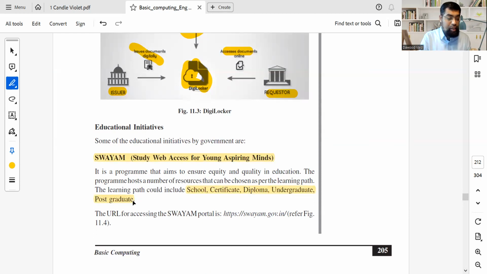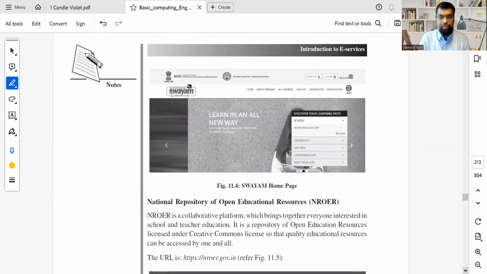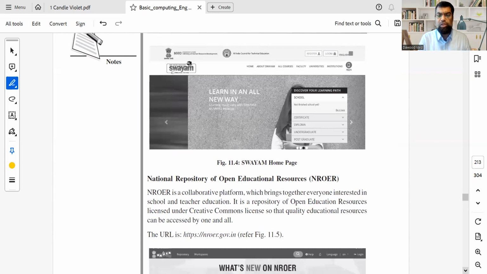It's an app that you can learn all of this. So this is again government.in. So Swayam, so remember, study web, young aspiring minds. It's not difficult to remember if you get it right. These are portals that you can log in, your certificates are there, even courses are available.